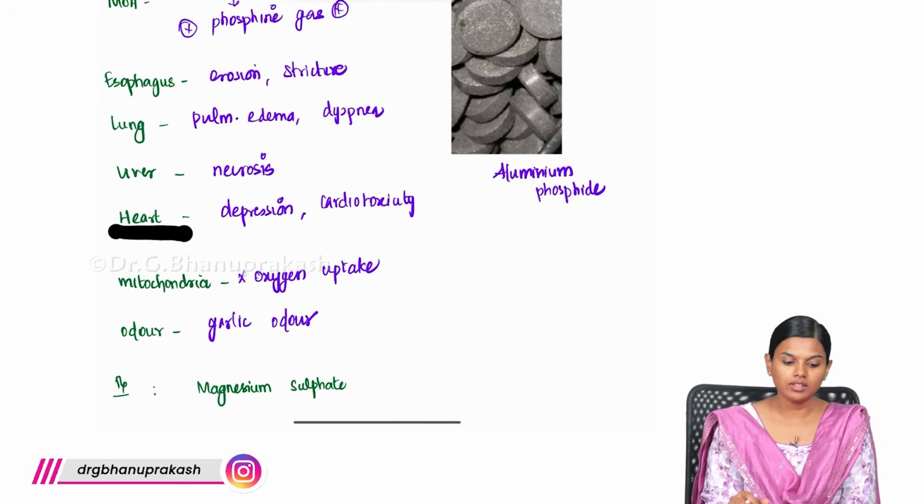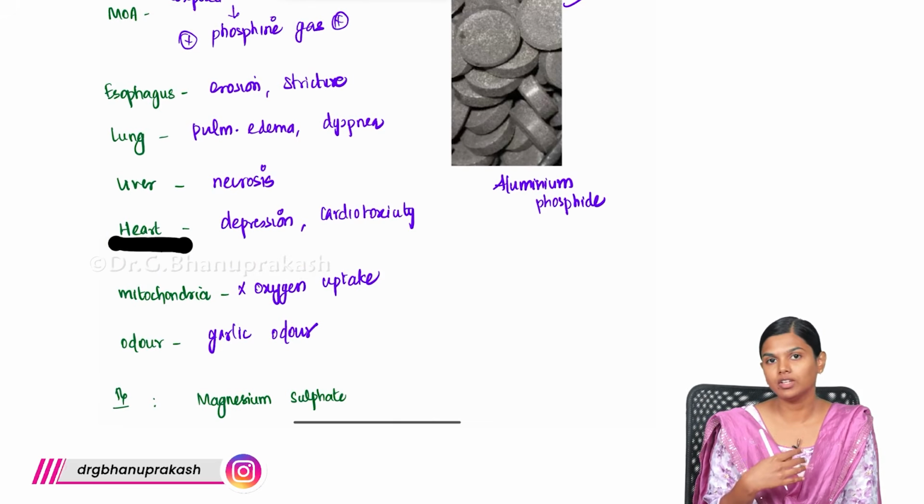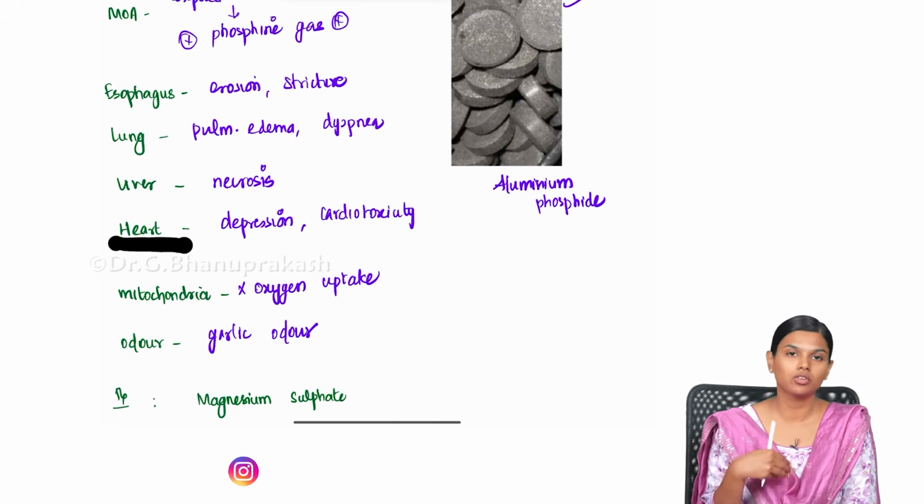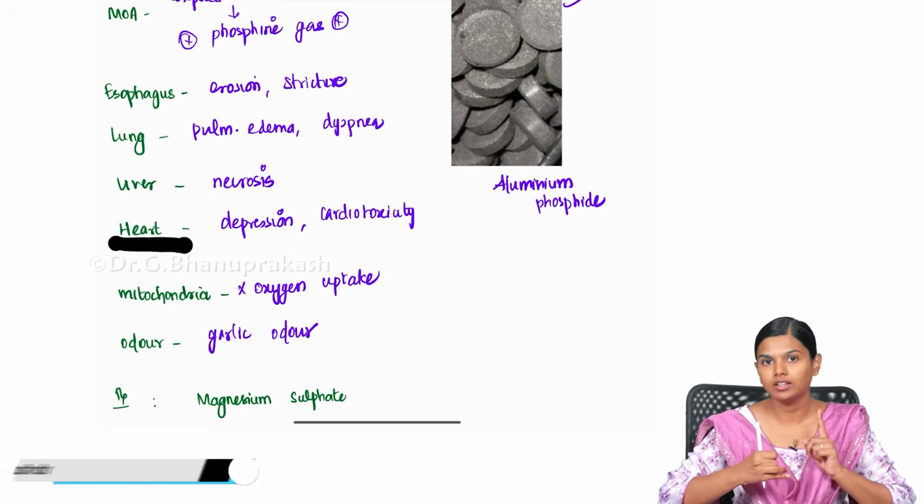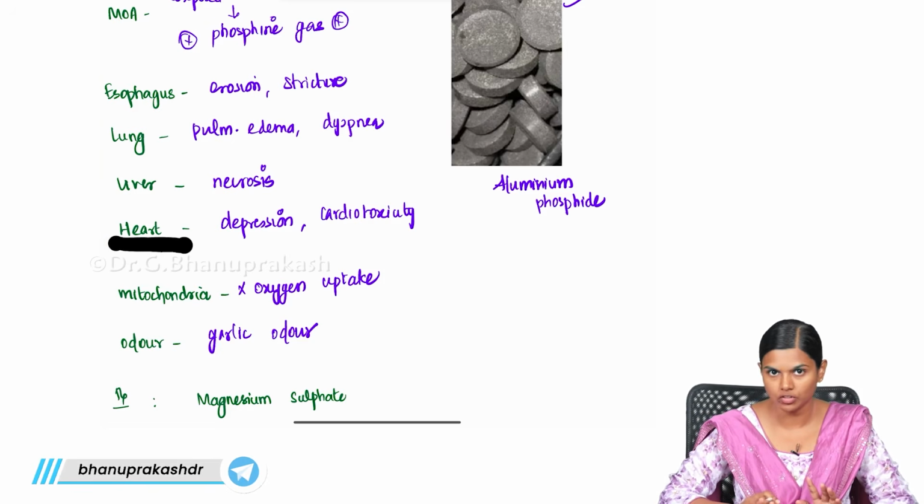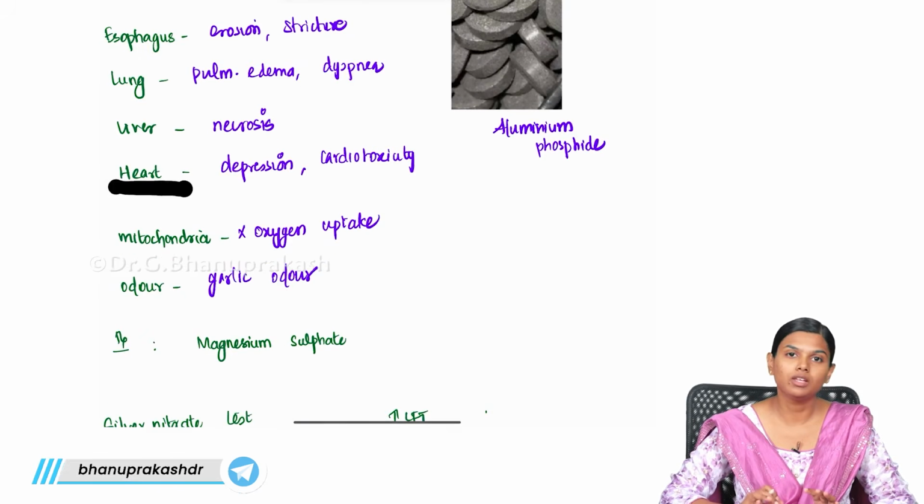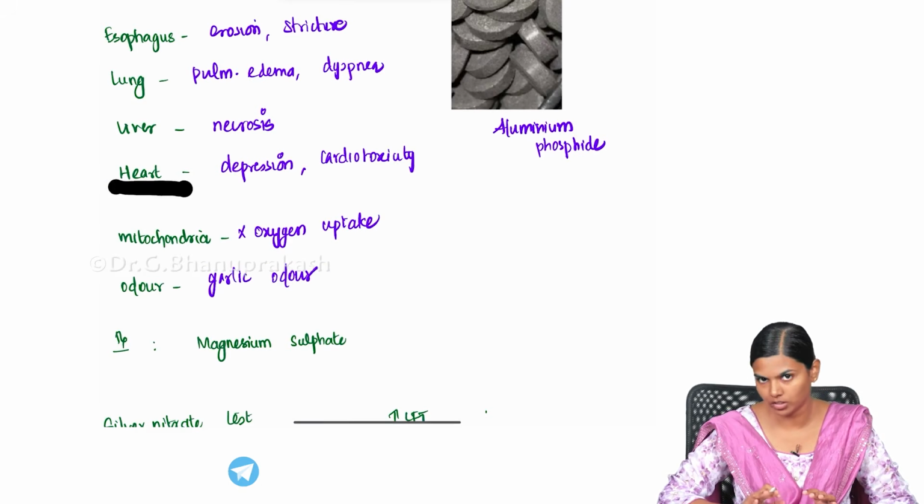So this is the normal presentation. When you consume it, there will be local corrosive action. So you will have esophageal erosions and stomach mucosa erosions, and it will cause damage to the liver, lung and heart. Multiple organs will get damaged because of this phosphine gas, and even at the cellular level there will be inhibition of mitochondrial oxygen uptake.